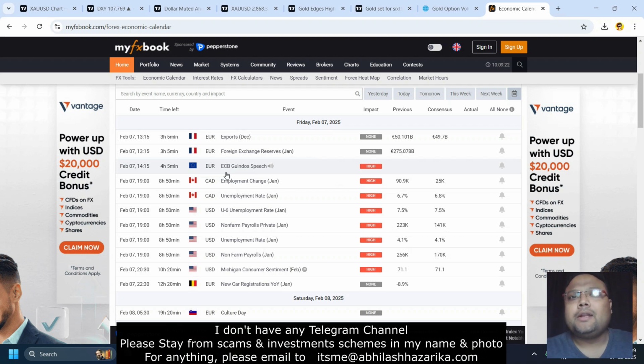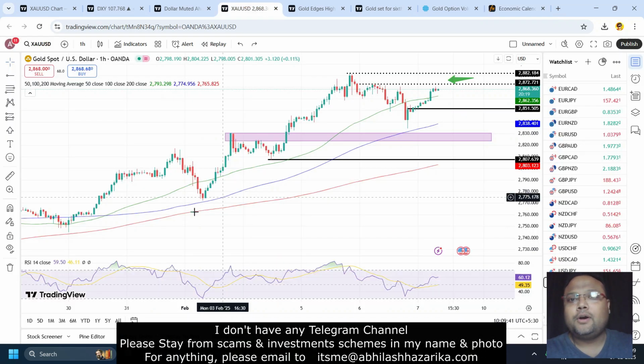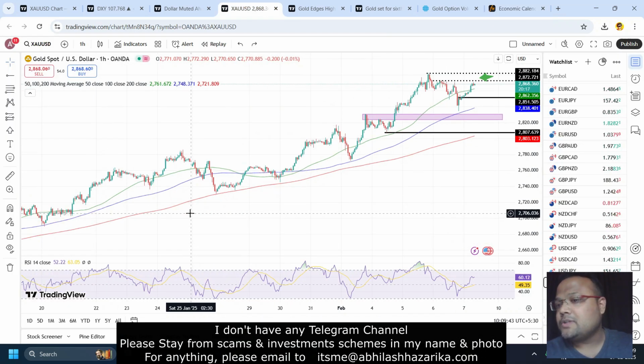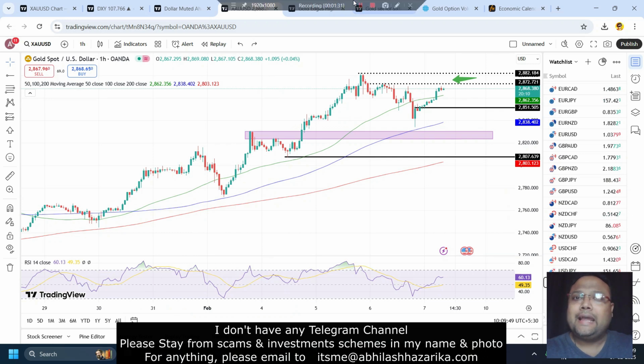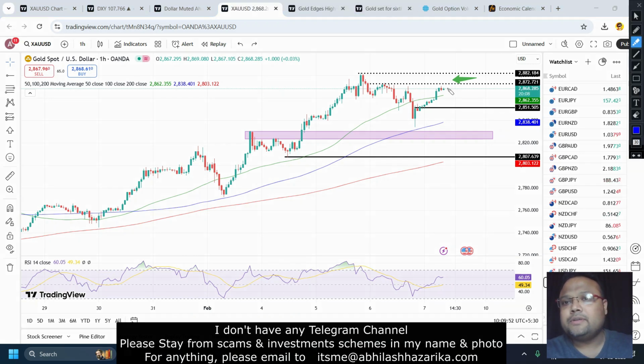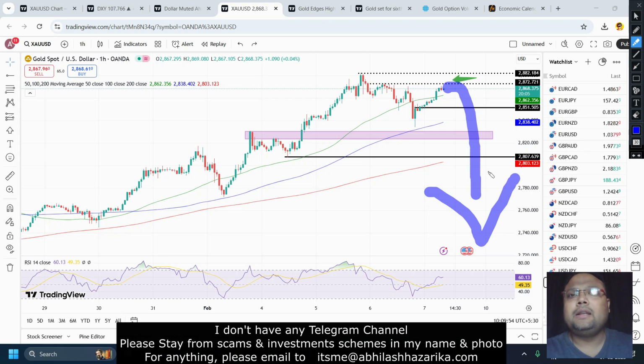Just observe the market to gain some experience because I have received many emails, messages where people have lost humongous money in the last couple of days because they were holding sell position on gold. And we all know gold was not bullish, gold was super bullish. So my dear friend, following the trend of the market is extremely important. So after the NFP, if you see that there is a sudden drop in the market, then try to follow the trend of the market.